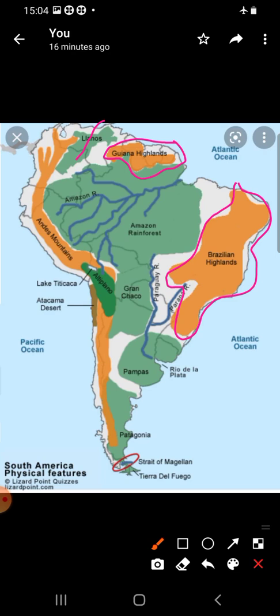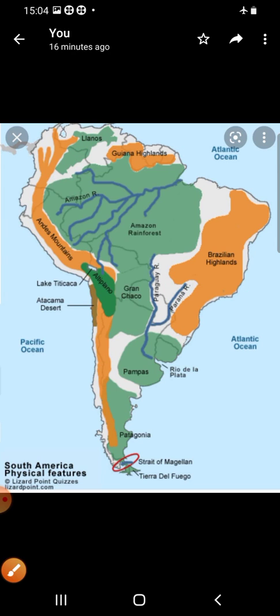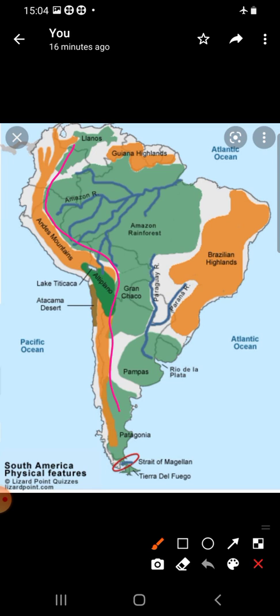Okay. And next comes the Central Lowlands. The Central Lowlands lie between the Andes Mountains and the Eastern Highlands. You already learnt about the Andes and the Eastern Highlands. The center one, you can see here the green part, that is the Central Lowlands.